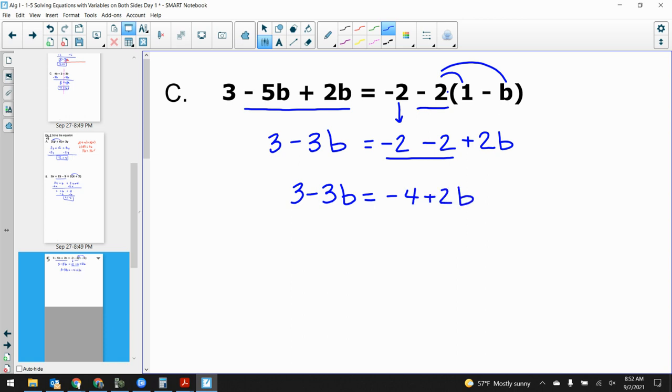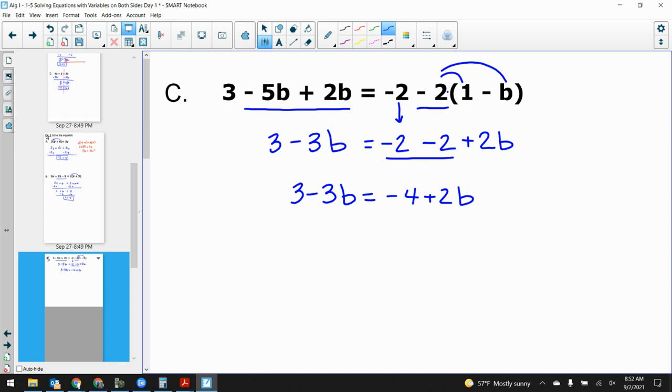I keep it the same as it was. The only thing that I changed from step 2 to step 3 is combining the -2's to make -4. Okay, let me ask this question. What is the little guy here? What is the little guy?